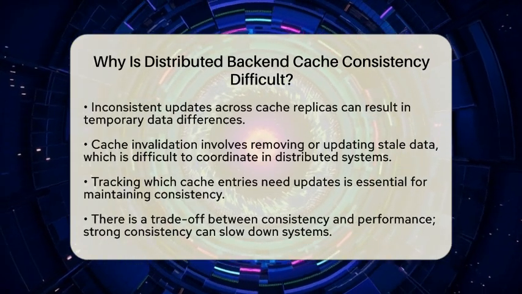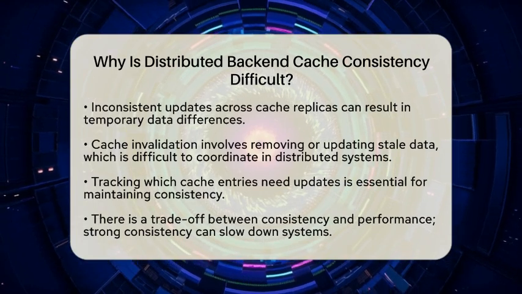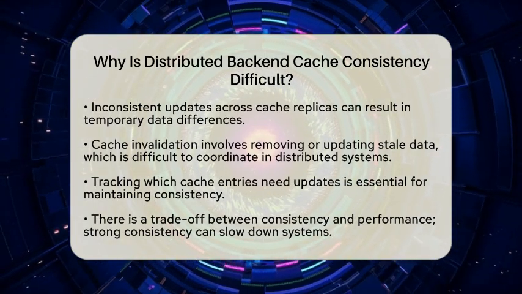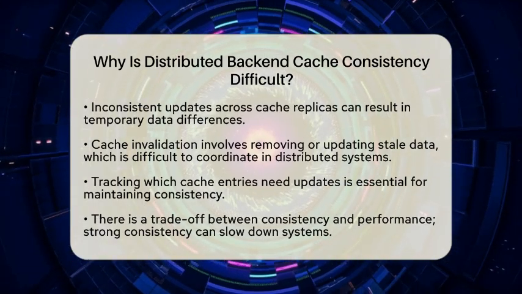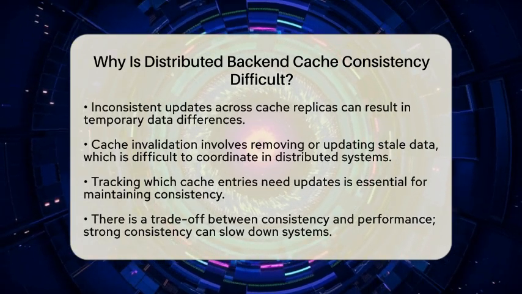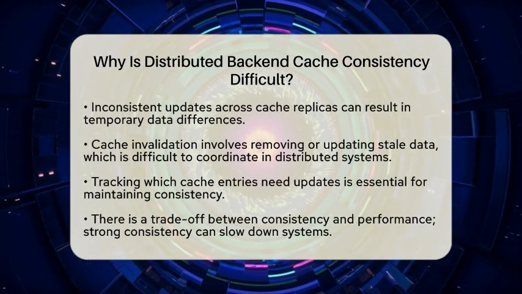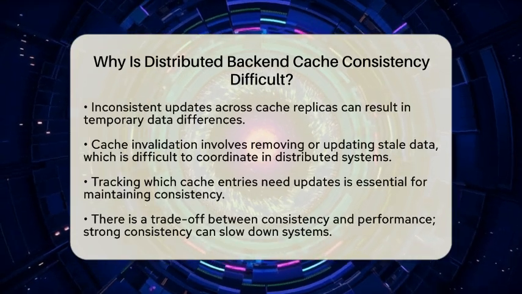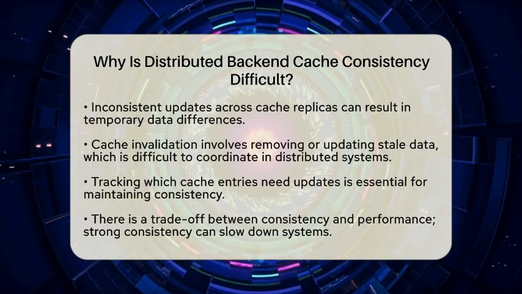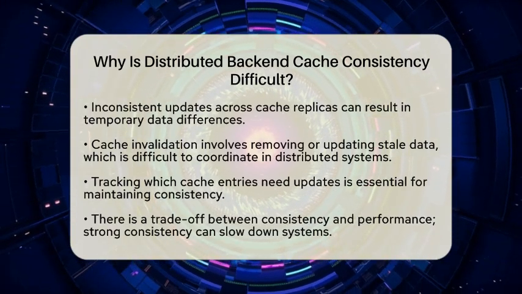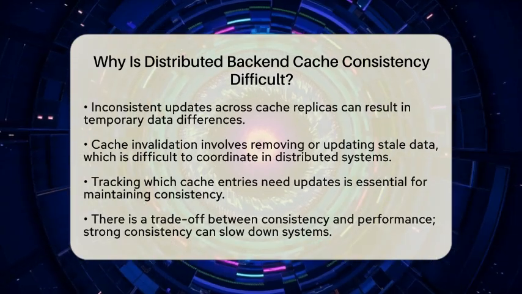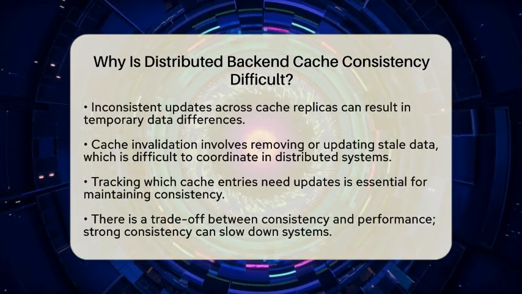Cache invalidation is another challenge. This process involves removing or updating stale data in the cache. In a distributed system, coordinating this across nodes is tough. It requires tracking which cache entries need to be updated and ensuring all relevant caches are cleared or updated quickly. If there are mistakes or delays, inconsistencies can arise.